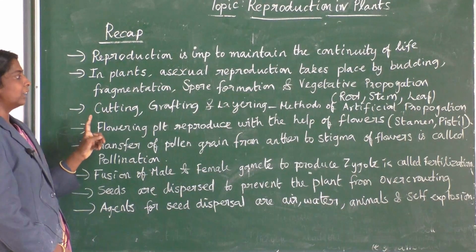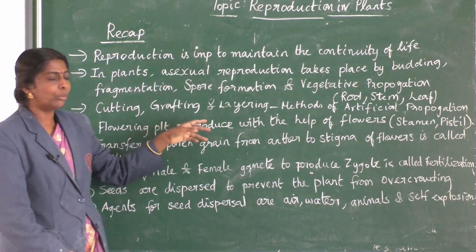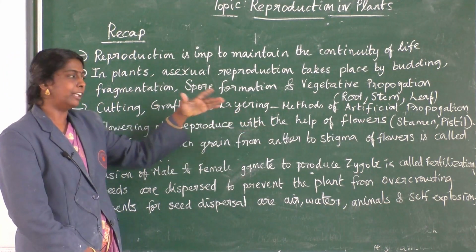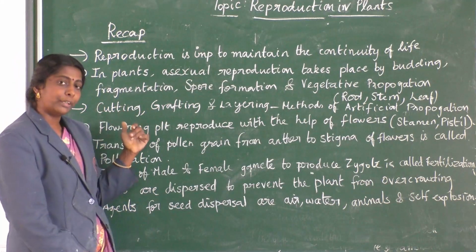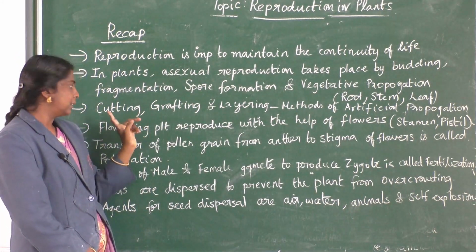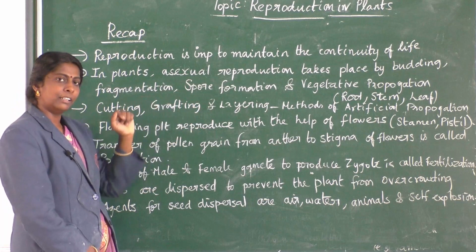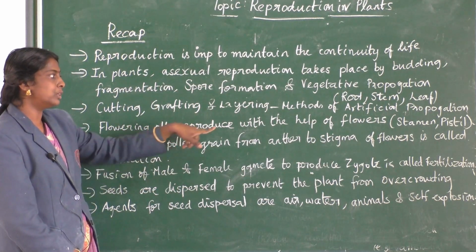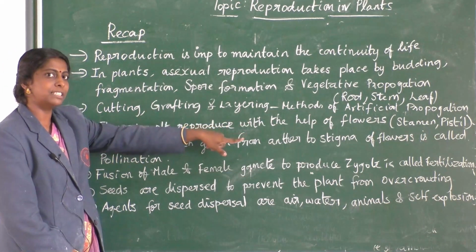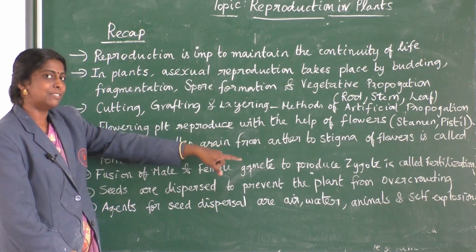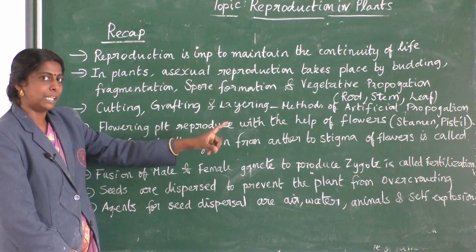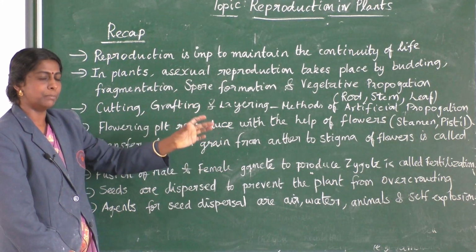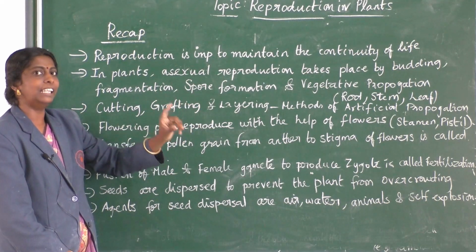Then cutting, grafting and layering. What are all these things? These are methods of artificial propagation. We already came across these different methods of artificial propagation, cutting, grafting and layering. Then flowering plants reproduce with the help of flowers. A flower is a reproductive organ and has both stamen and pistil. Stamen is a collection of anther and filament. Pistil is stigma, style and ovary.